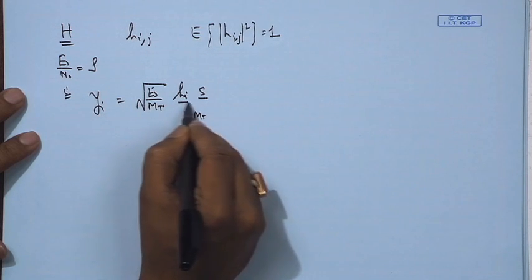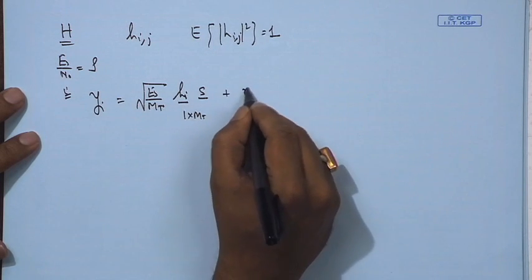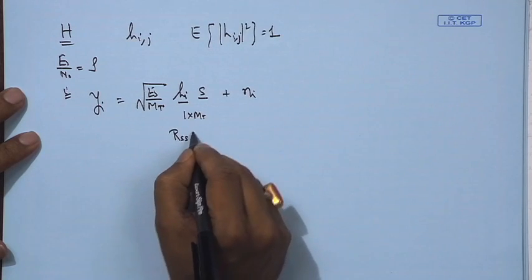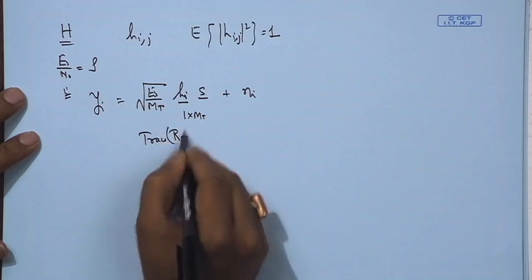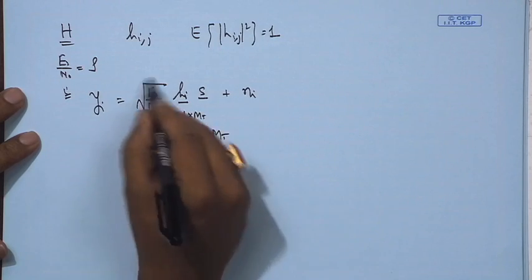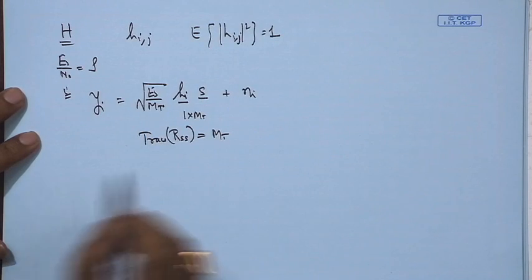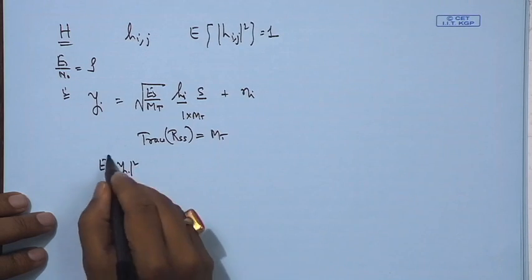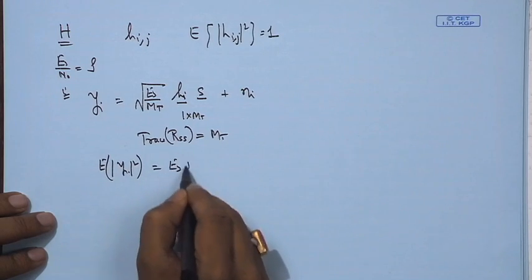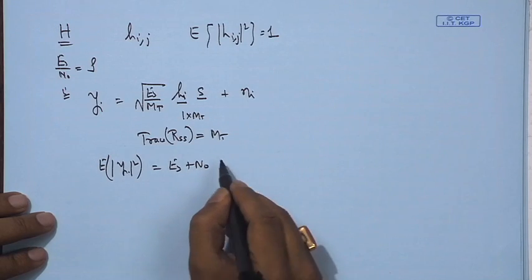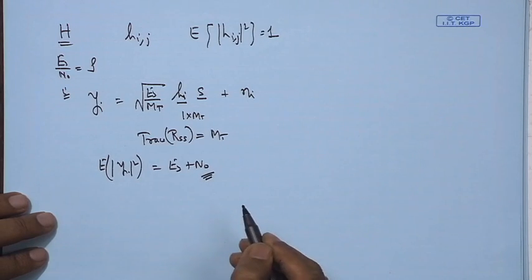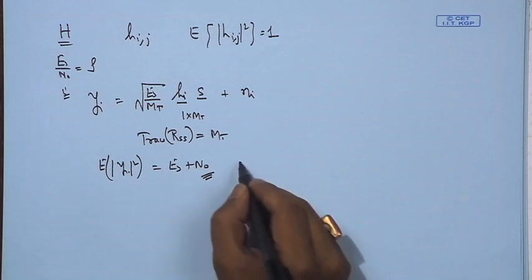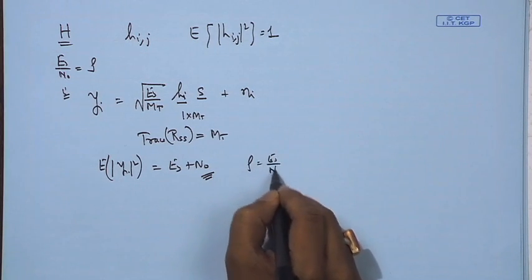So, it is being transmitted from all the antennas at the transmitter plus Ni, and we have to ensure that trace of RSS is equal to MT, so that there is total power of Es that is used. So, if we take E of |Yi|^2, we will get Es plus N naught. So, this is the average SNR at any one particular antenna. So, the average SNR is rho, which is Es upon N naught.